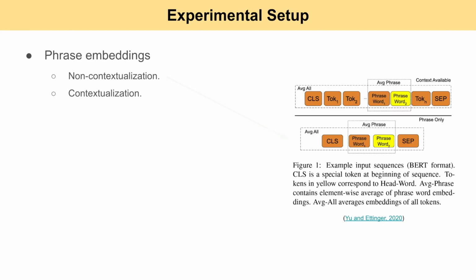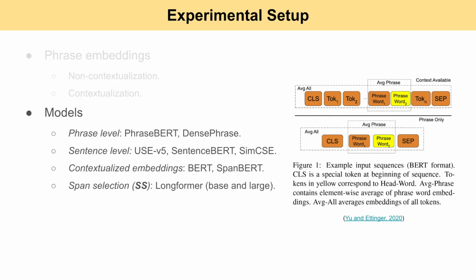Experiments and results. For experimental setup, following Yu and Ettinger, we computed non-contextualized phrase embeddings by feeding a phrase only to the model and computing the average pooling of the phrase words. Similarly, for contextualized phrase embeddings, we feed the whole sentence containing that phrase to the model and compute the average pooling of the corresponding phrase words. With this approach, the phrase words have more information from the surrounding tokens.